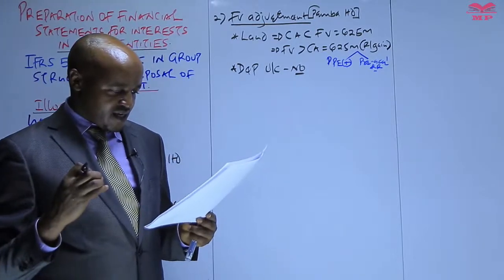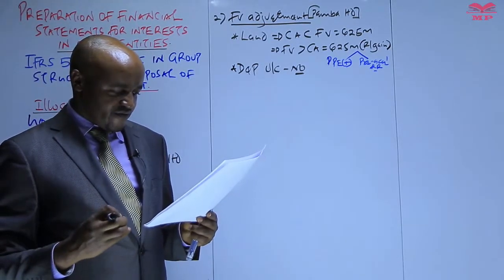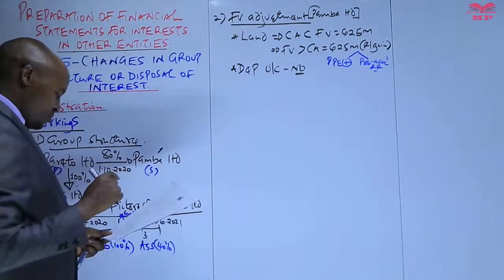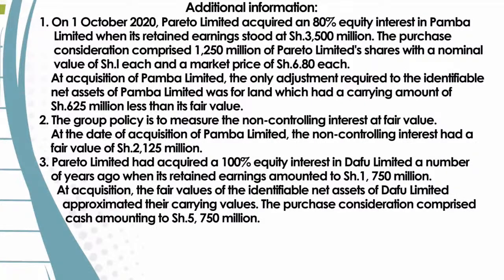And then additional information number 3, we are given information about the acquisition of Darfur, whereby we are told Pareto Limited had acquired 100% shareholding in Darfur some time back. We are given its retained earnings there, and we are told the fair value equals the carrying amount.